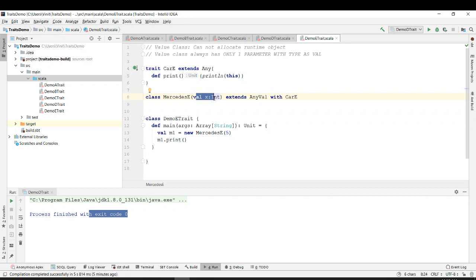Val meaning once it is allocated, the value cannot be overwritten. So even though you have created a Mercedes M1 with 5, you cannot change it to 6 or 7 or 8 or 9 anytime. It has only one parameter, and that parameter is also of the type as val. Val means you cannot change it.